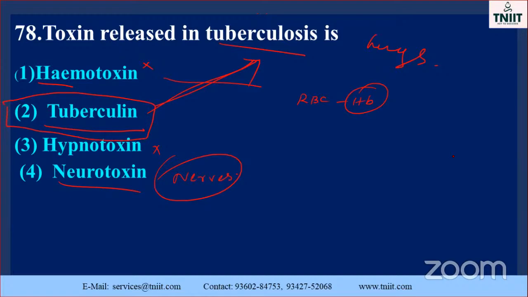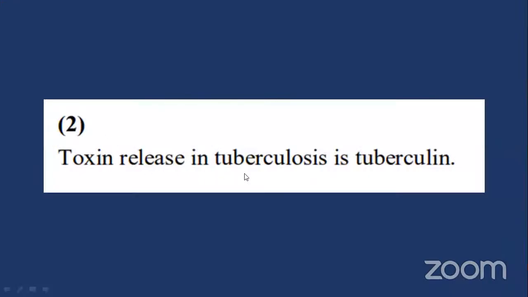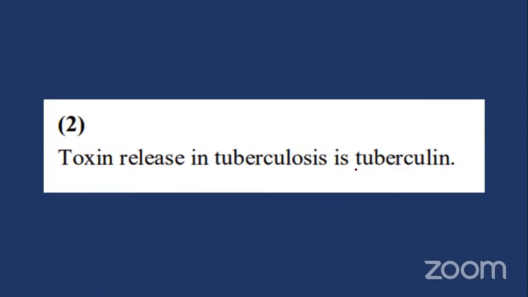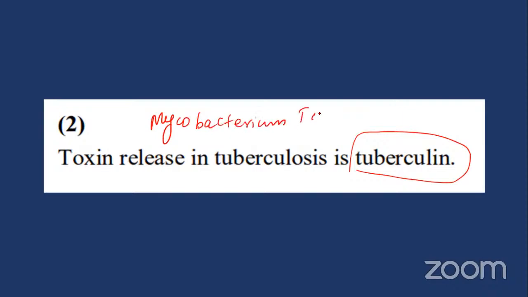Okay, so go to the next one. The toxin released in tuberculosis is tuberculin. The toxin is one of the protein substances released by Mycobacterium tuberculosis, the organism that causes tuberculosis.